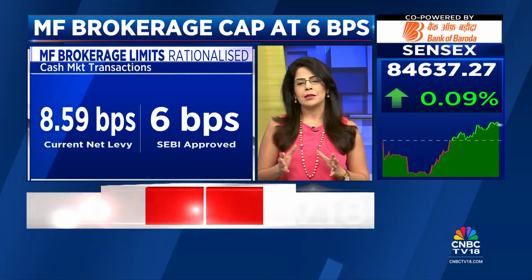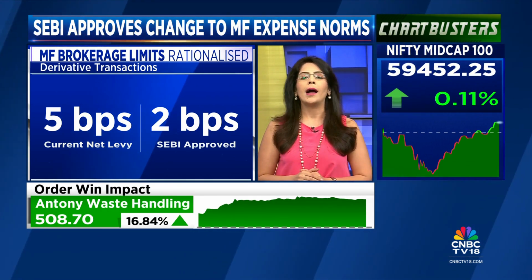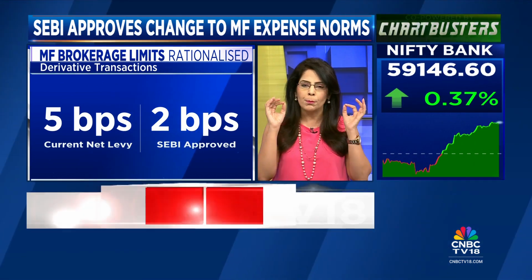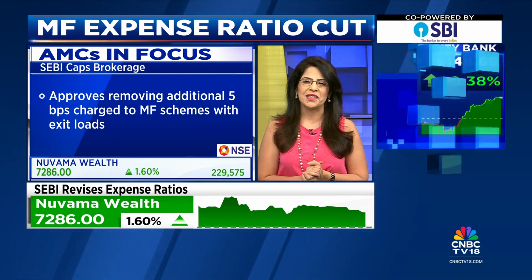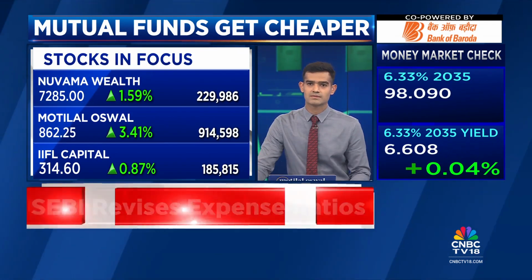In a nutshell, SEBI seems to have walked some sort of a middle ground. It has given large funds what it wanted, not a very severe reduction in the expense ratio. It has given brokers some relief by not reducing the brokerage fee too much, and it has definitely given investors plenty of delight, more transparency, and a complete understanding of what we are paying as expenses when it comes to our mutual funds. Take that point, Surabhi. Thanks a lot for that. So all the fact that there has been considerable middle ground which has been achieved by the SEBI has the street relieved, and we've seen a big spike in a lot of these capital market plays as well.